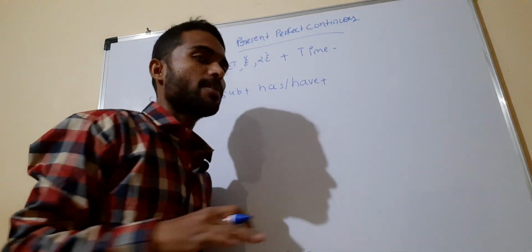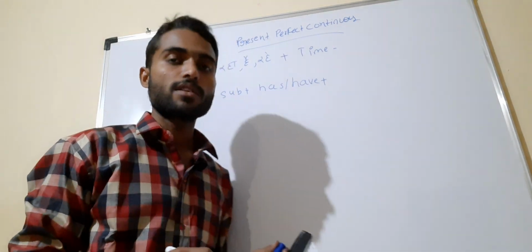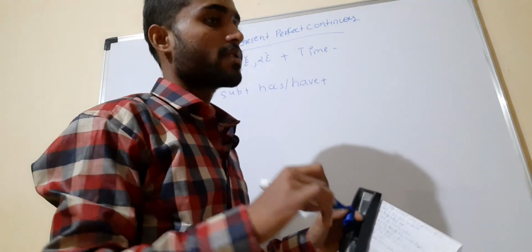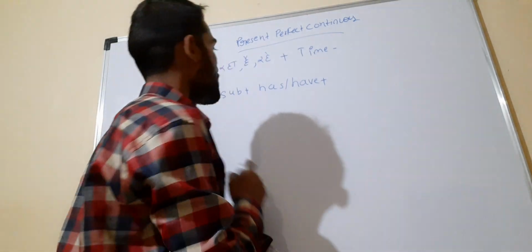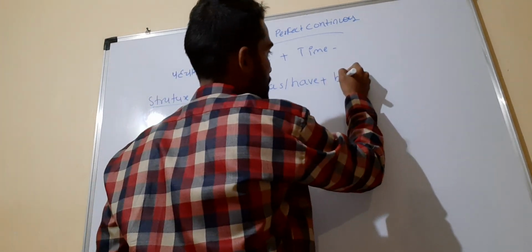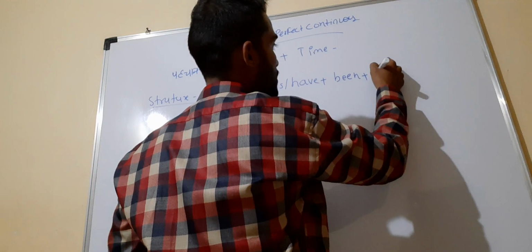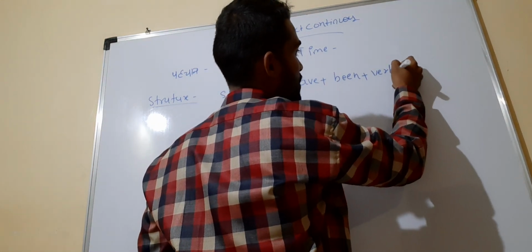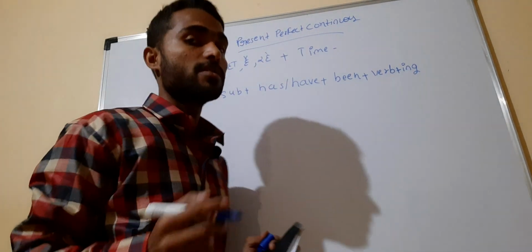I will give an example for doing it easily. Don't worry, you will understand what the structure of that sentence is going to be. That will be subject plus has/have, and after that been, then verb plus ing, which we were generally doing when we talked about present continuous tense.